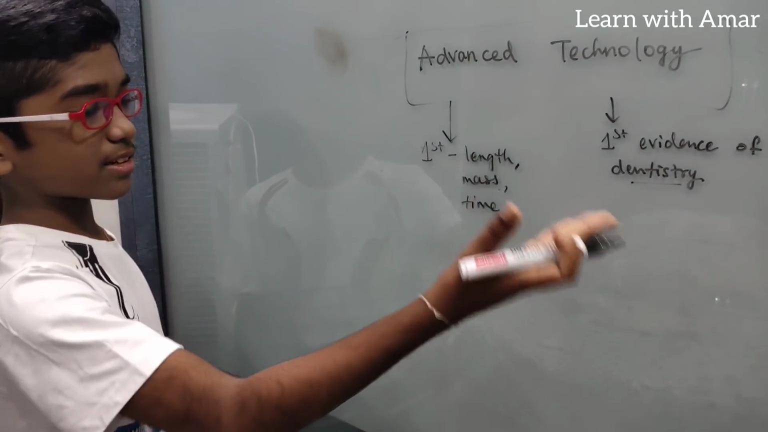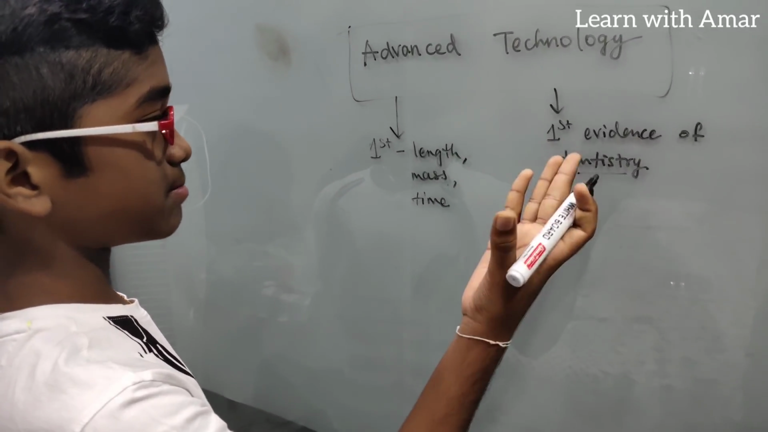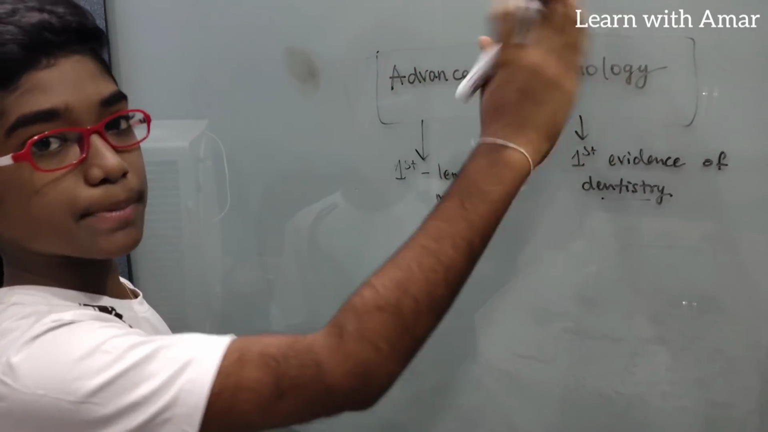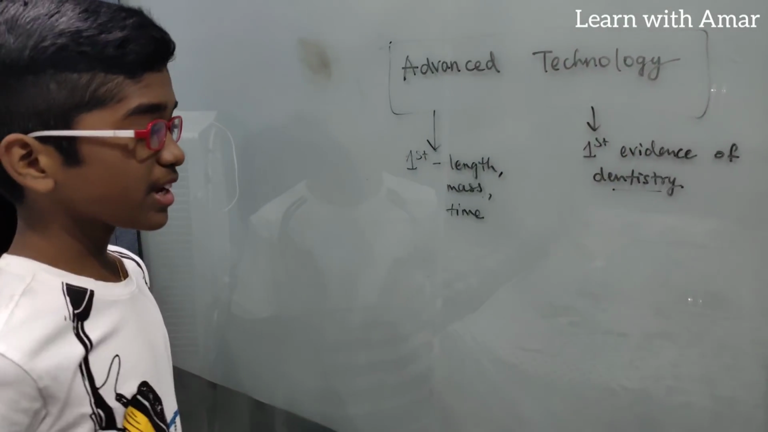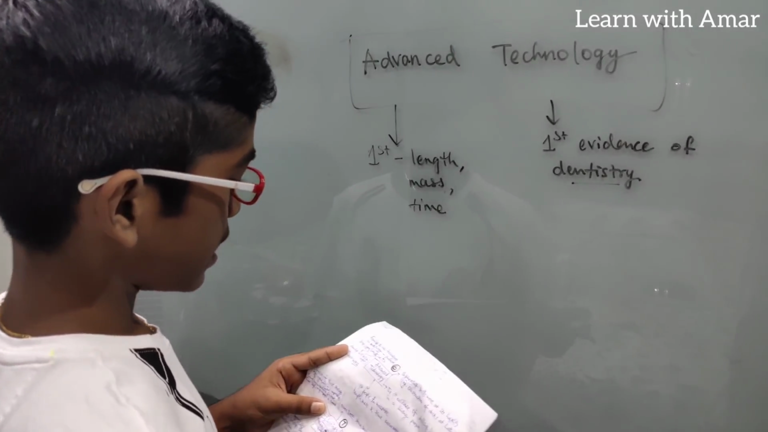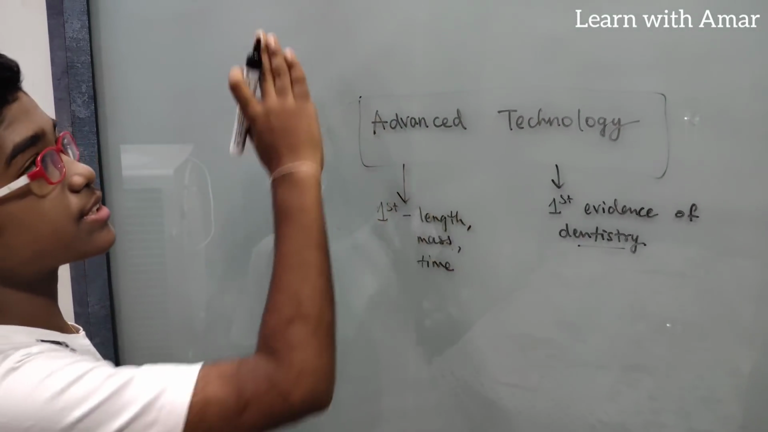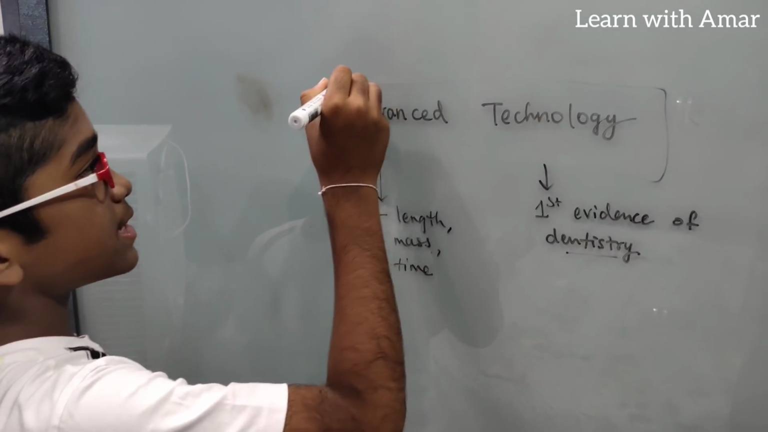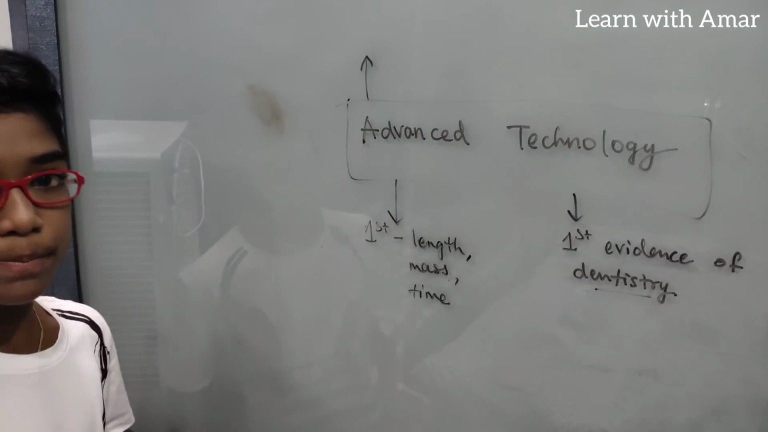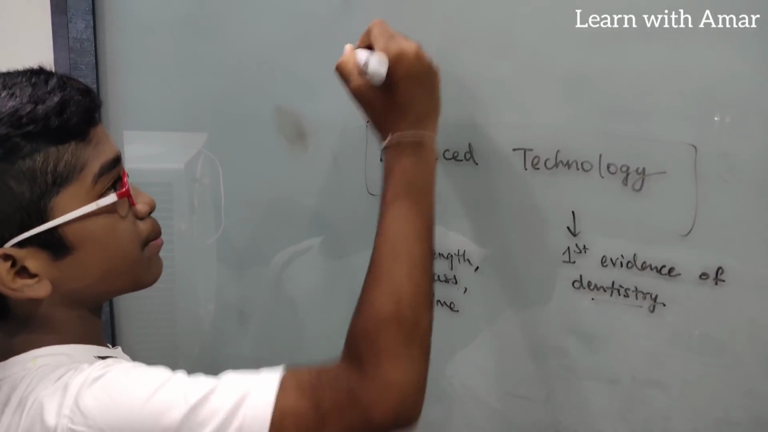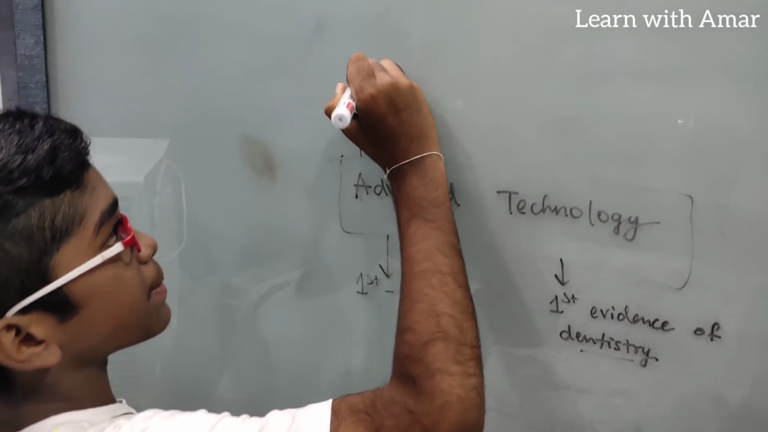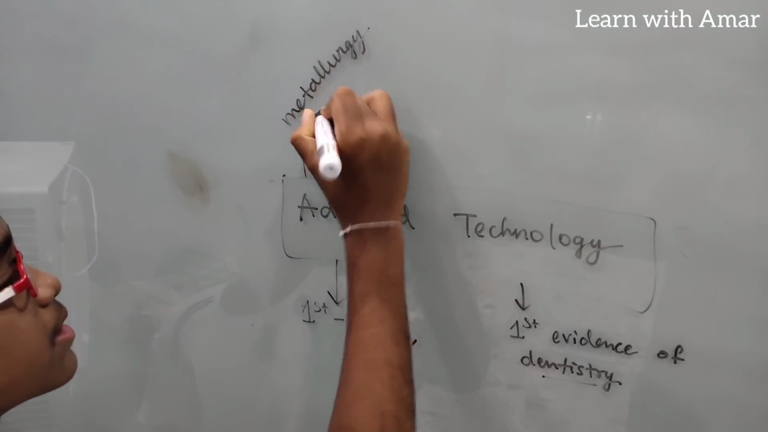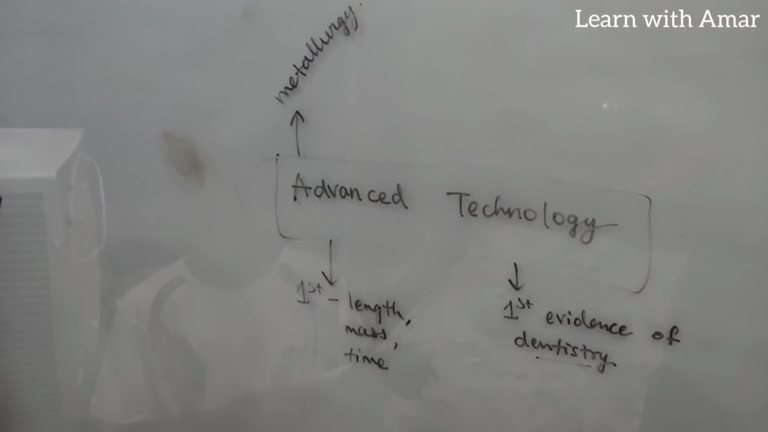Now what is dentistry? As we can say that there were dentists also in this period of Indus Valley civilization. Right? And also this period where Indus Valley civilization was there, that period is also known as the Bronze period, right? So bronze is a metal, right? So these people also have an idea about metallurgy, right?